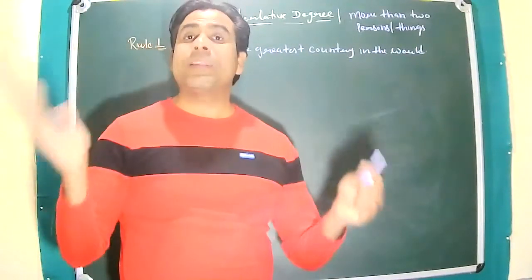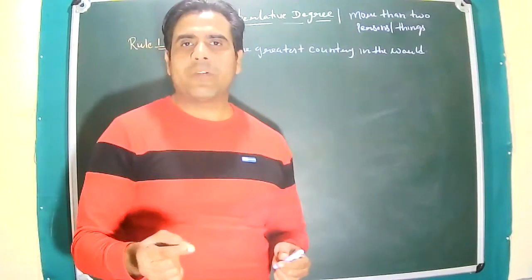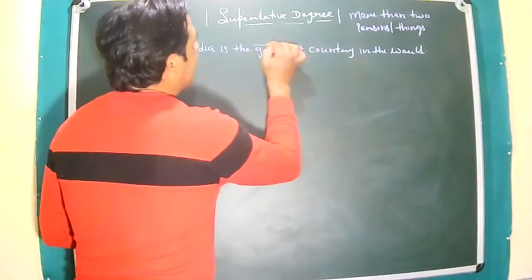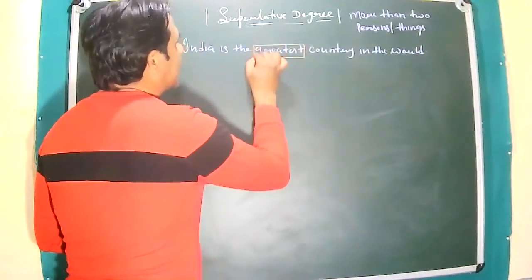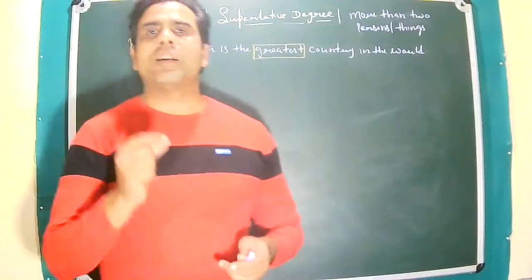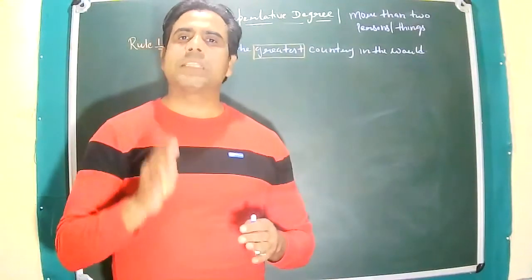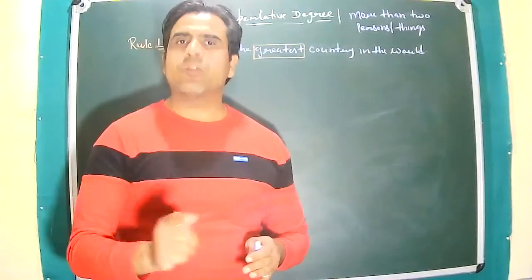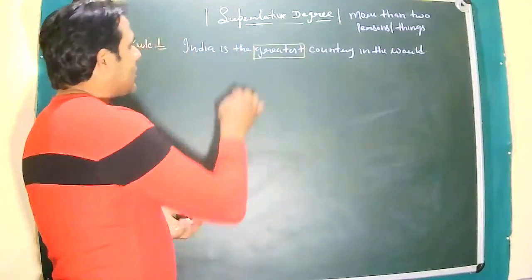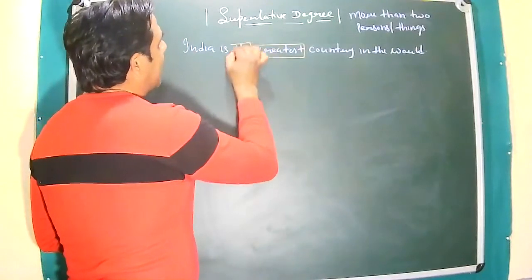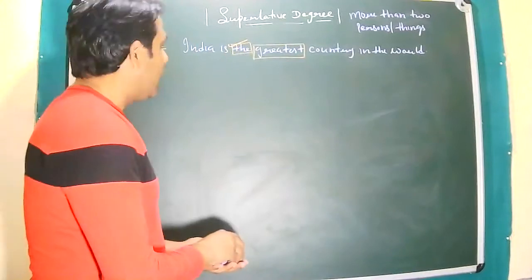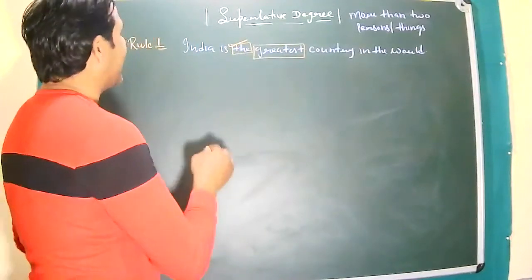So it means there are so many countries. I'm talking about India, right? So in this particular sentence, we have used greatest as a superlative degree, right? But at the same time, we need to understand whenever you talk about superlative degree, we have to always use article the with it. Now, if you look at this example, I have used article the also.